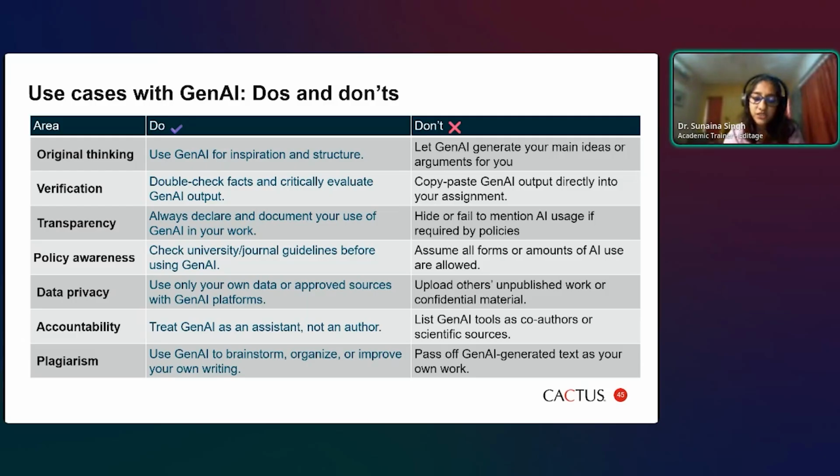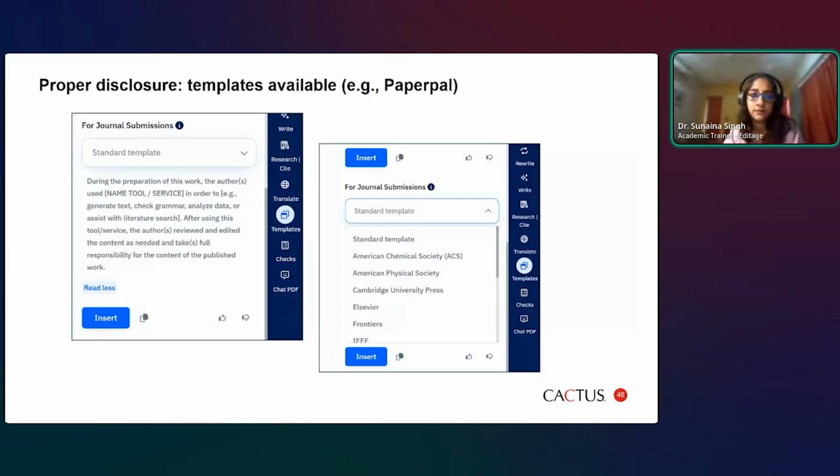Remember to treat Gen AI as an assistant. It's not an author. It is not a human or sentient human being. You cannot list it. You cannot consider it as a co-author. When it comes to plagiarism, you can use Gen AI to brainstorm, organize, improve, paraphrase, all of that. But don't pass off generative AI text as your own. That is also a kind of plagiarism. Whatever text that it is outputting, if you copy paste that, that is a kind of plagiarism. So avoid doing that.